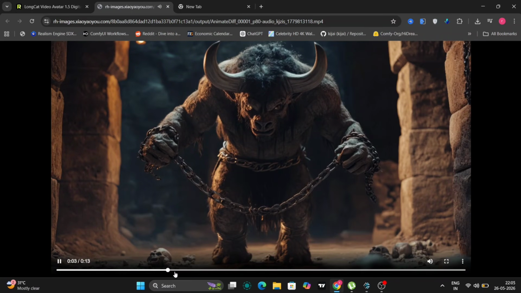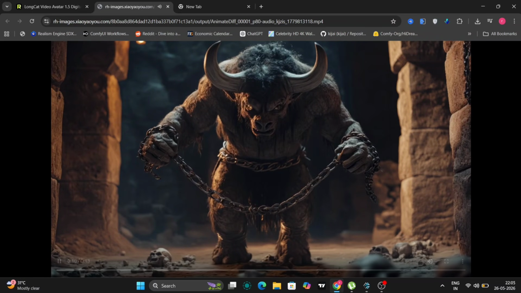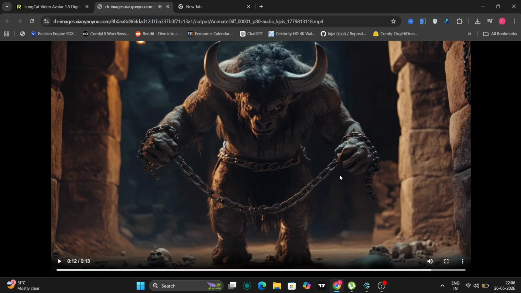So, to quickly summarize what makes 1.5 worth using over 1: better lip sync with Whisper Large V3, faster inference with 8-step distillation, more stable long-form output, and it works on non-human characters too. It's honestly one of the most complete open source avatar models available right now.